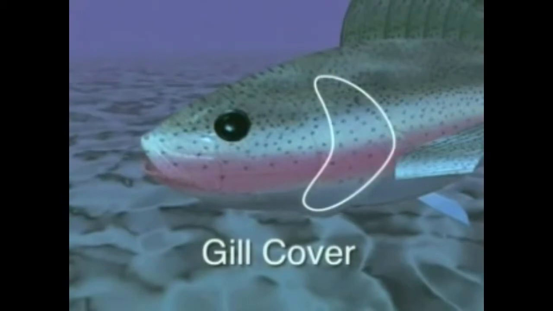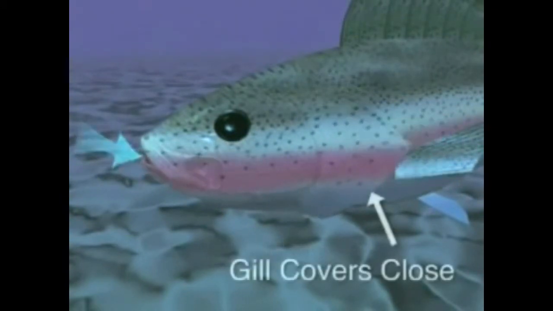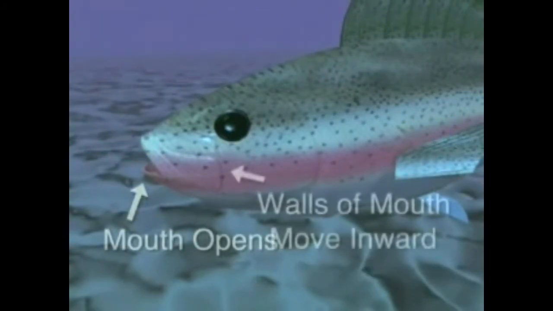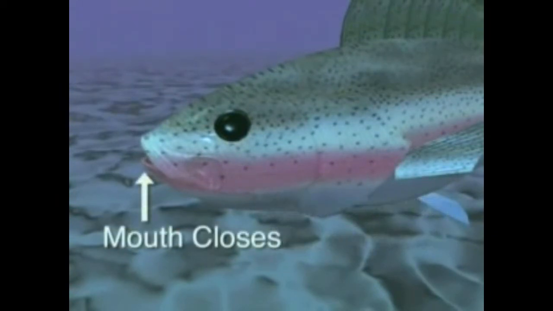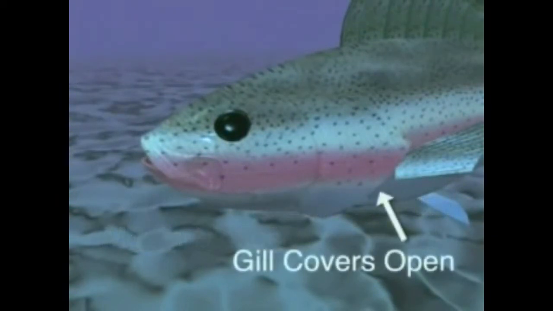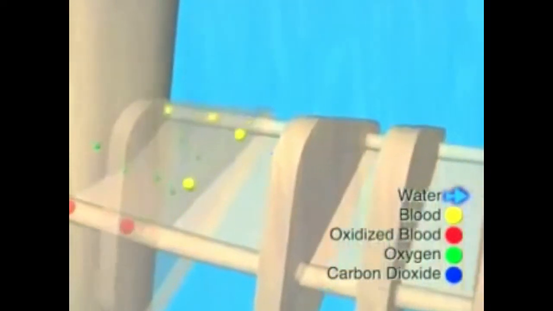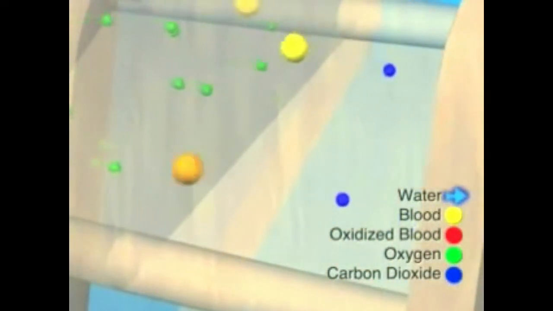To get oxygen, fish swallow water through their mouth and pump it over their gills. The gill covers close, the mouth opens, and the walls of the mouth move inward to suck water in. Then the mouth closes and the gill covers open, forcing water over the gills. The gills themselves are made up of thin filaments filled with blood. The high concentration of carbon dioxide in the blood causes these molecules to leave the body and go into the water, while the low concentration of oxygen causes it to enter the blood through the gills.